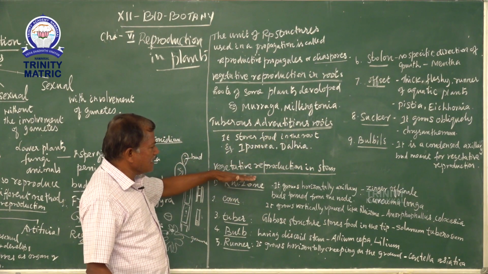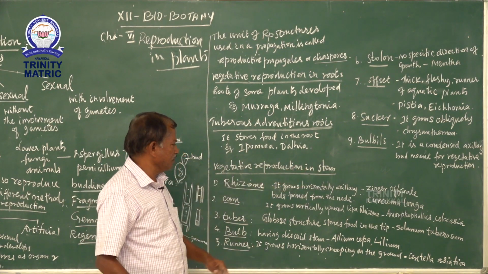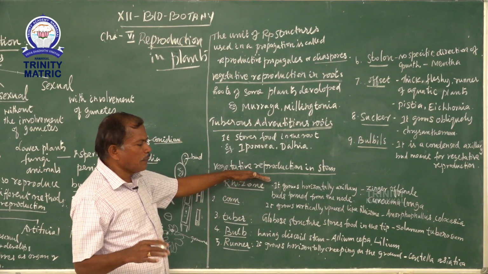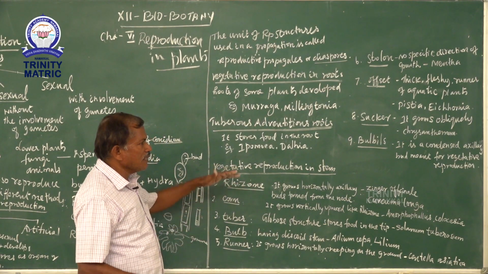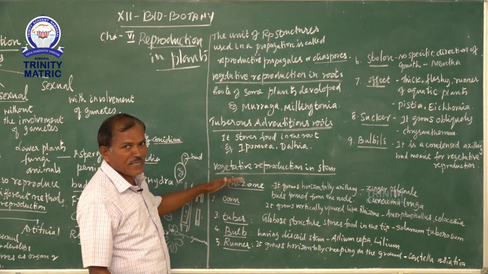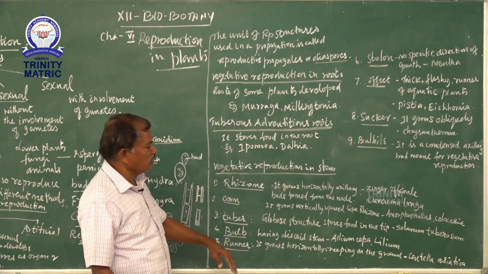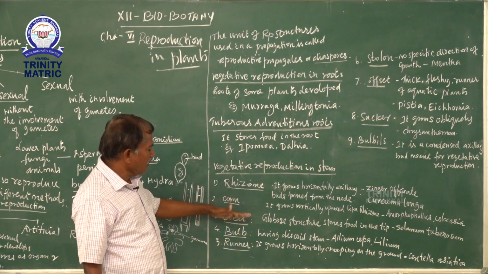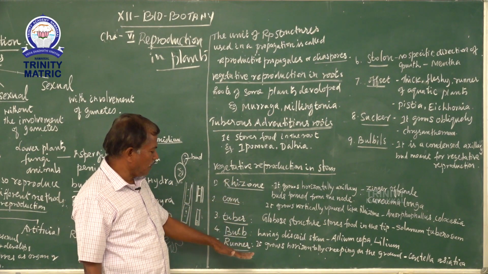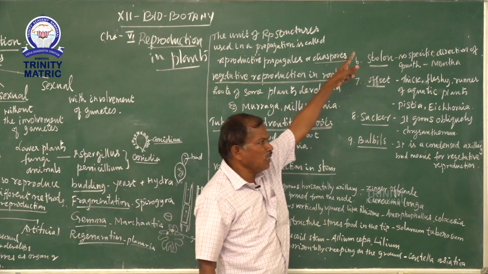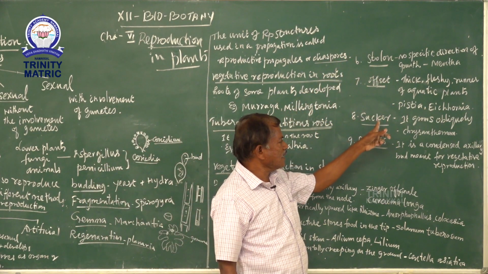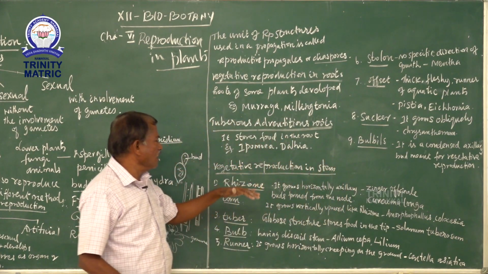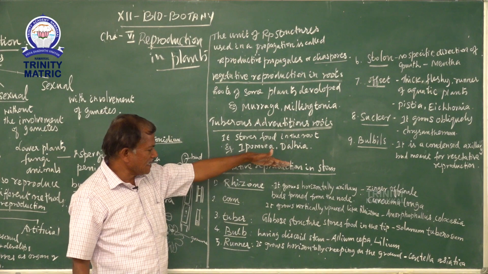Next one: vegetative reproduction in a stem. The stem plays a very important role in the reproduction of a plant. We will see them one by one. There are nearly nine headings: rhizome, corm, tuber, bulb, runner, stolon, offset, sucker and bulbil. These are all included in vegetative reproduction in a stem.